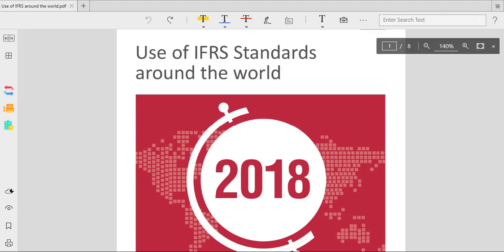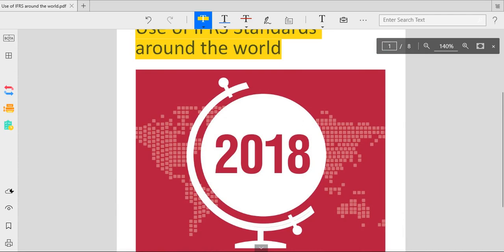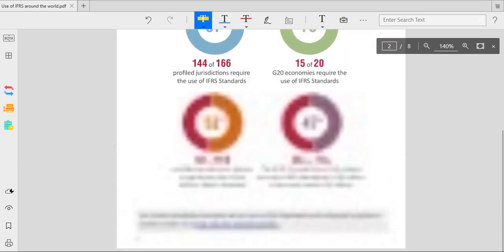We're going to see the use of IFRS standards around the world. This came in 2018. They were founded in 2018.